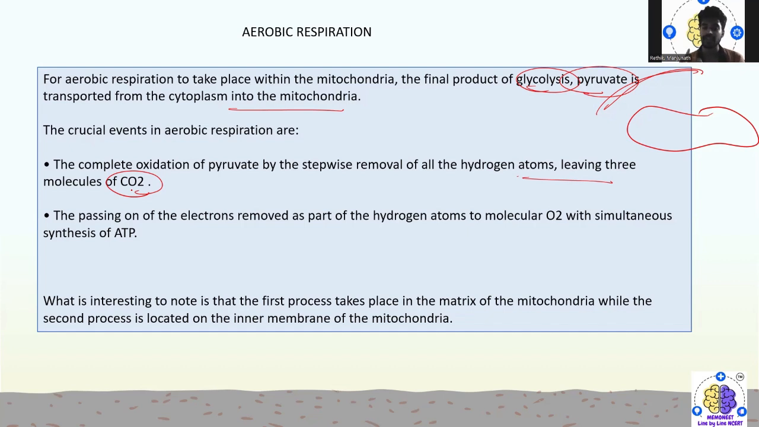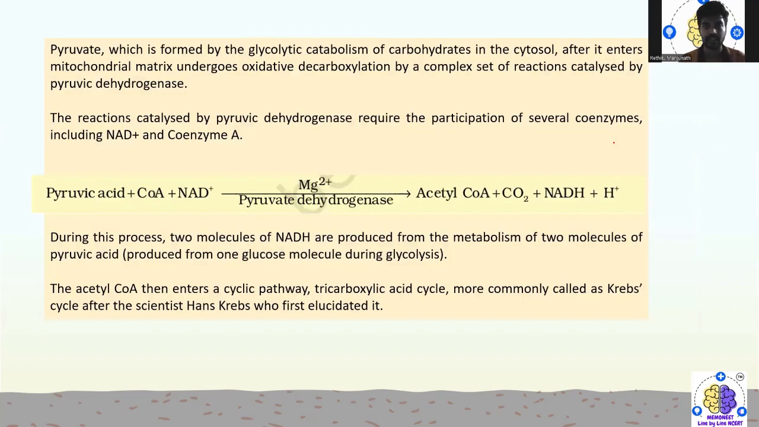So one thing that is very interesting to note is that the first process takes place in the matrix of the mitochondria. So this is the matrix of the mitochondria. It takes place there, while the second process, this process, is located in the inner membrane. It happens within the cytoplasm, right?